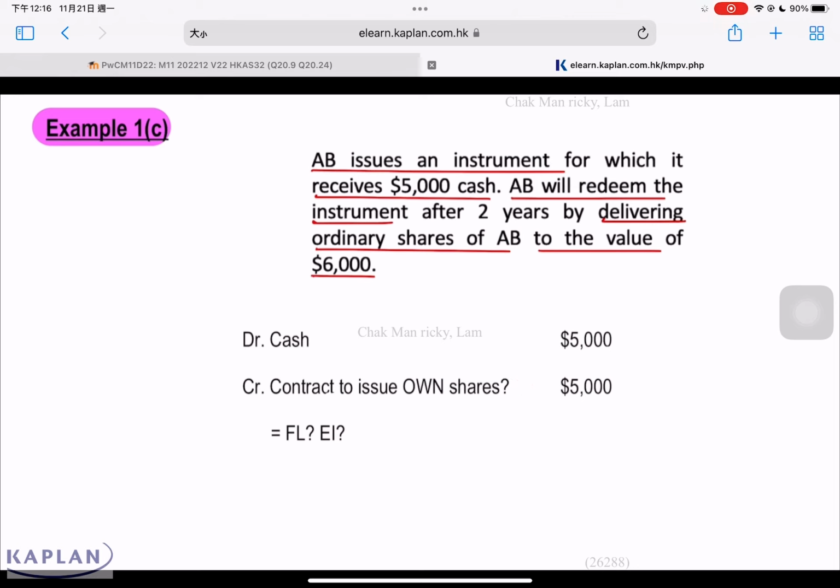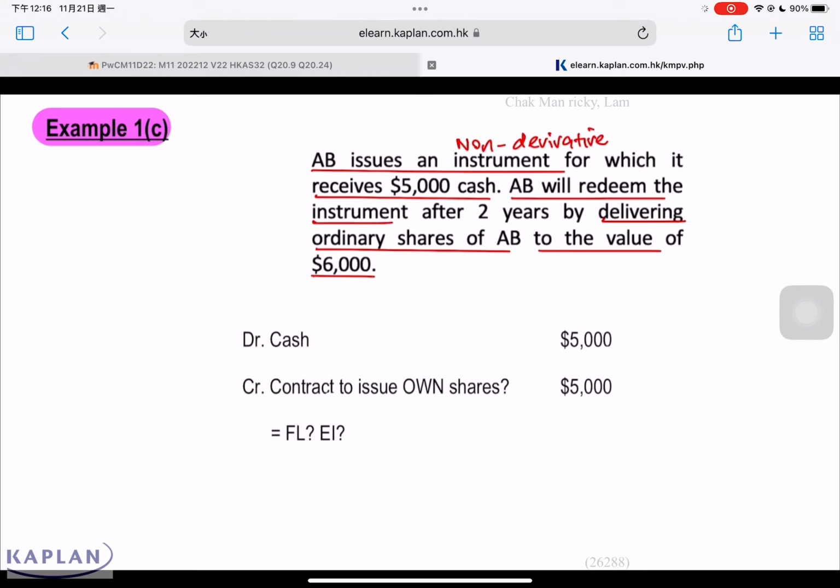If the settlement involves the issue of your own share, you have to be careful whether it's a financial liability or equity instrument. A contract involves the settlement of your own share. We have to ask ourselves whether this contract is derivative or non-derivative in nature. This is non-derivative in nature because it's not an option contract, it's not a forward contract, it's not a futures contract. These are derivative in nature.